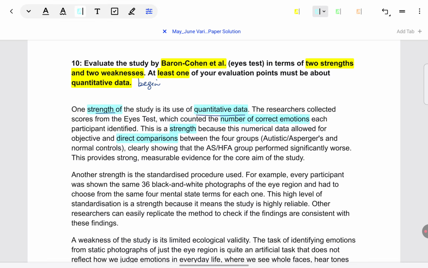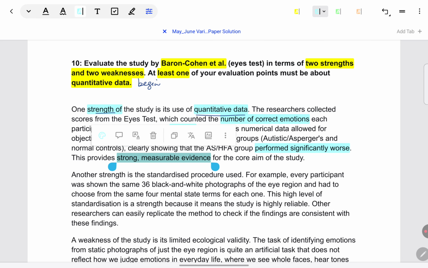And that is why, very objectively, we could interpret who is giving a better performance and who's giving a worse performance in relation to others, objectively or without any bias. That is the strength. That's why we said it is a strength. And then finally, in conclusion, strong measurable evidence for the aim of the study.